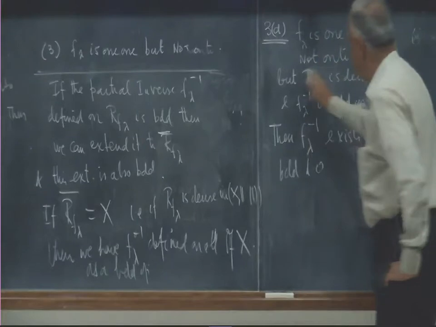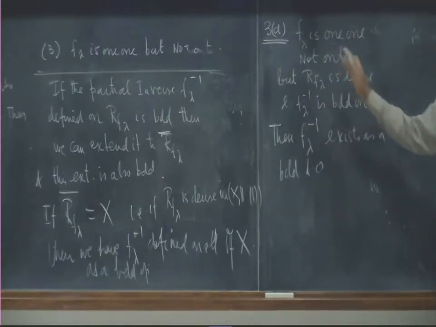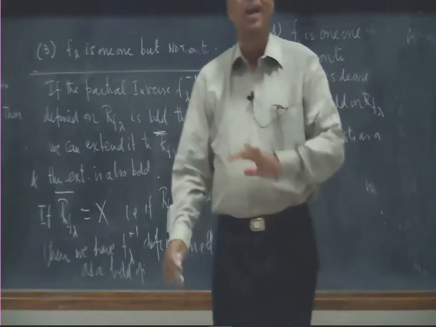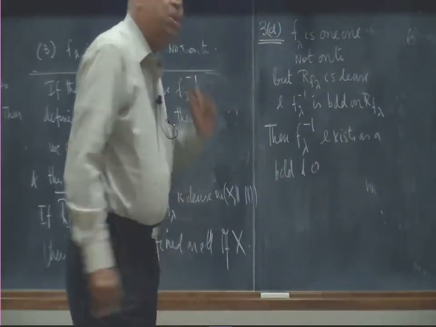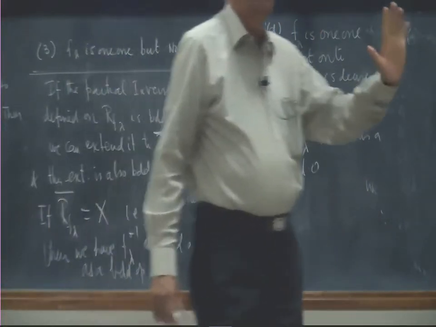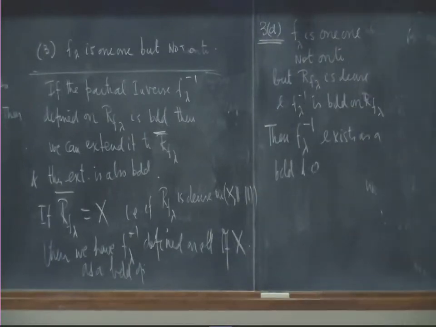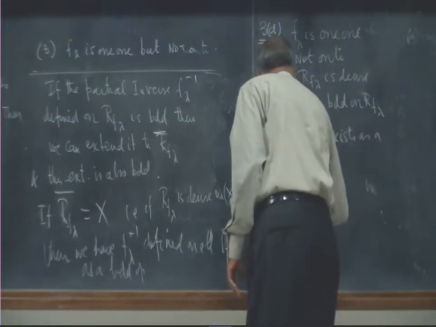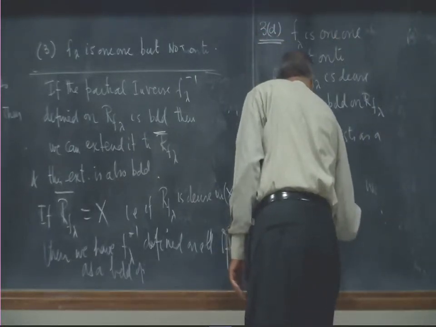Because these two conditions say I can extend to closure, and because it is dense, its closure is the whole space, and therefore, all such points will not be in the spectrum, they will be in the resolvent set, because we are able to define the inverse. So, all such lambda belong to the resolvent.